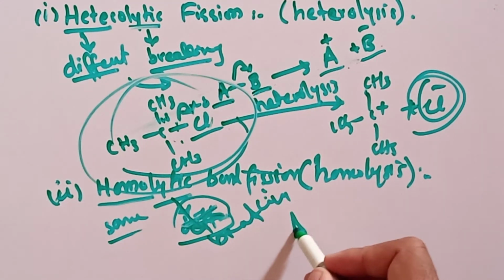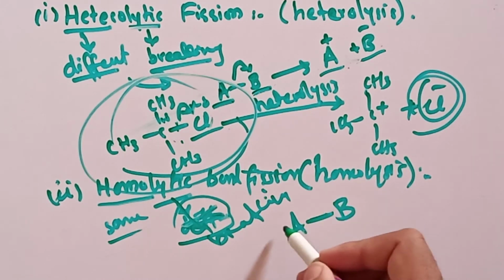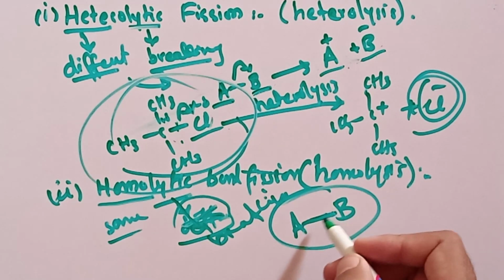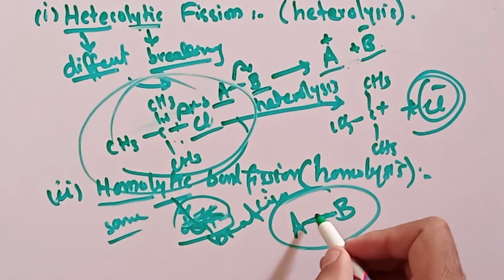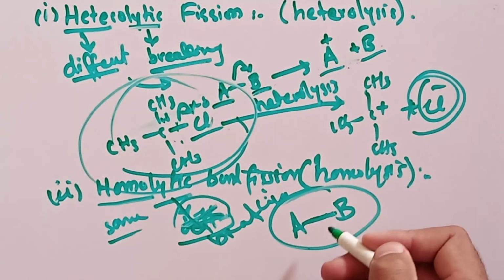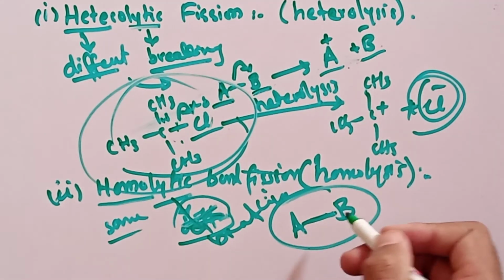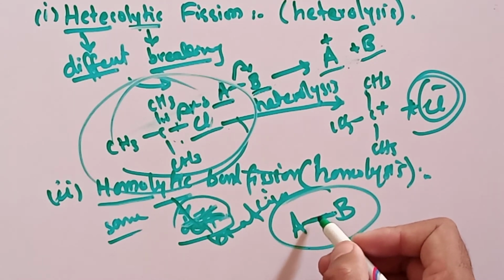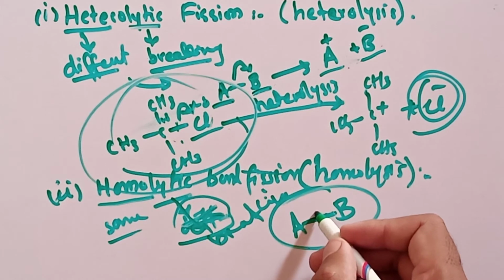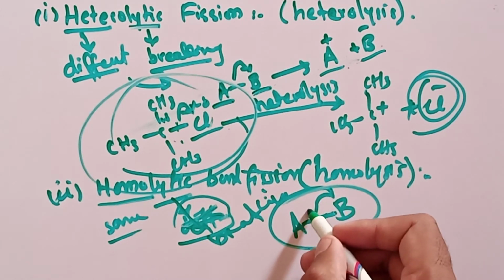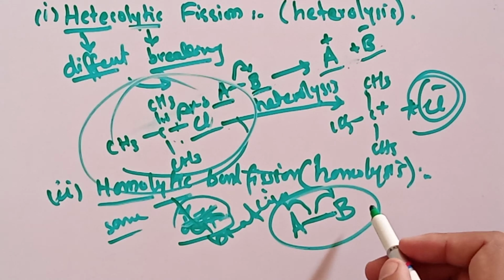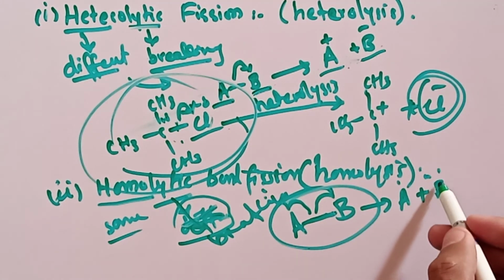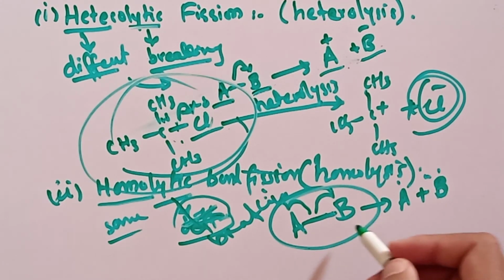Let's suppose this is an A atom and this is a B atom, and the molecule AB is bonded with a single covalent bond. Most such bonds contain two electrons, so this electron pair will be broken equally: one electron will go toward B and the other electron will go toward A. So two radicals will be formed, A radical plus B radical. These two free radicals will be produced.